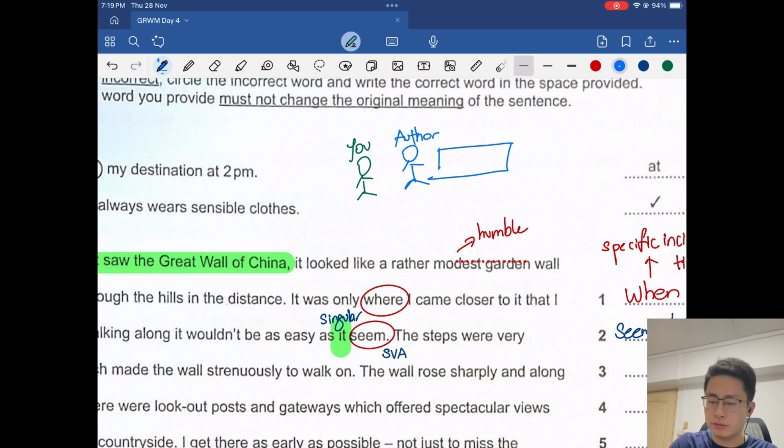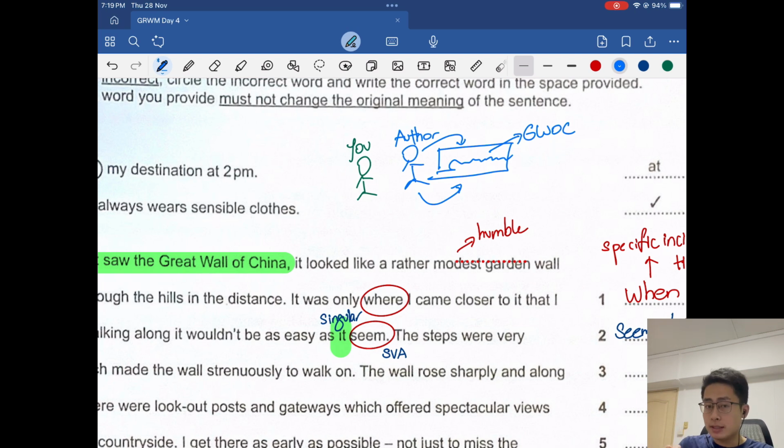Alright, just imagine this is the photo of the Great Wall of China. Okay, and then when he is sharing with you about his past, right, his flashback to his childhood when he climbed the Great Wall of China for the first time, he is pointing to this photo. He's pointing to the photo saying, it is not as easy as it seems based on the photo I have in front of us right now.